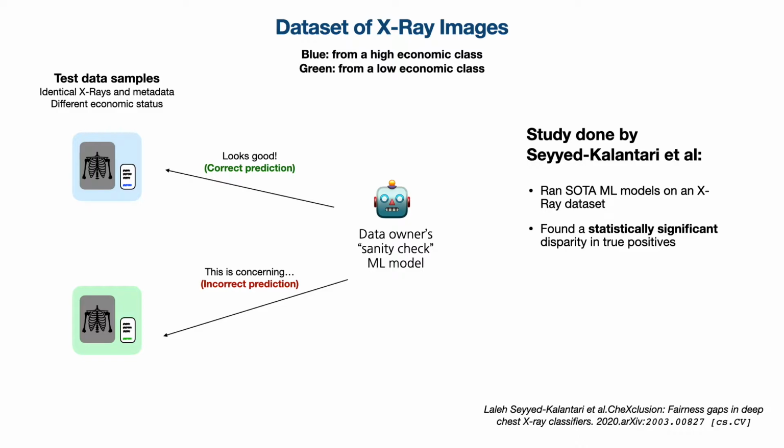But an investigation was done by Seyyed-Kalantari et al., where they ran state-of-the-art machine learning models on vastly large X-ray datasets. And in doing this, they found a statistically significant disparity in true positives across a high socioeconomic group and a low socioeconomic group. So this problem, where the high economic class group is being more accurately classified than the low economic class group, has been seen in the real world in a statistically significant way. Why is it happening? What's going on here?